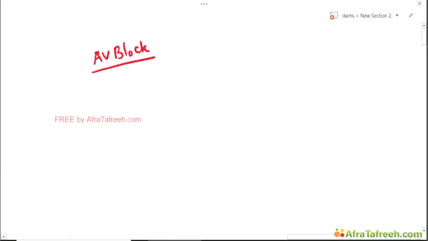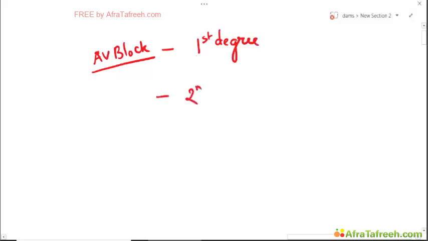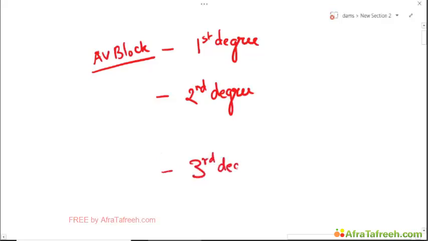That is atrioventricular block. This could be of 3 types: first degree, second degree and third degree. So what happens in first degree?